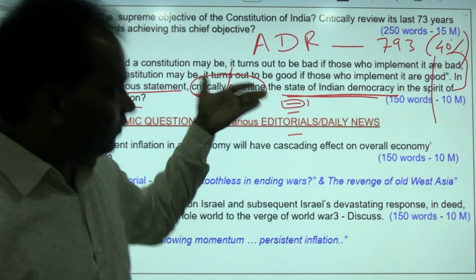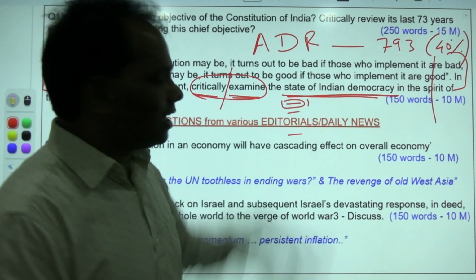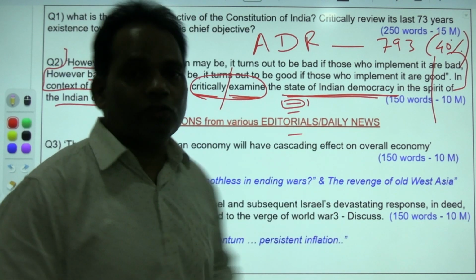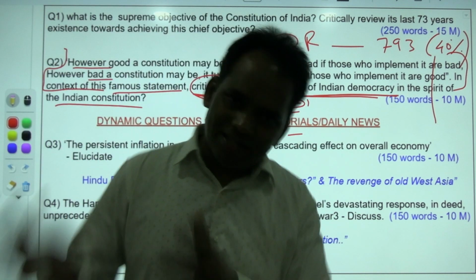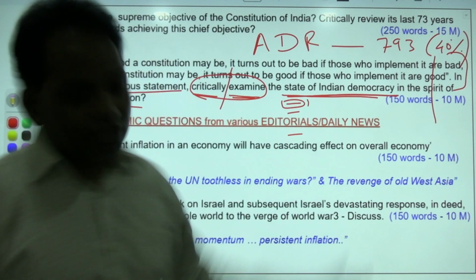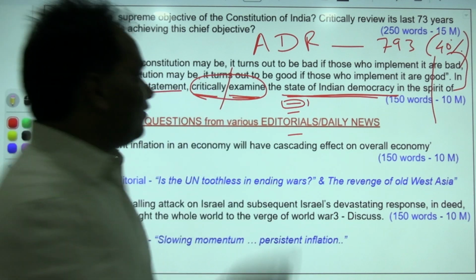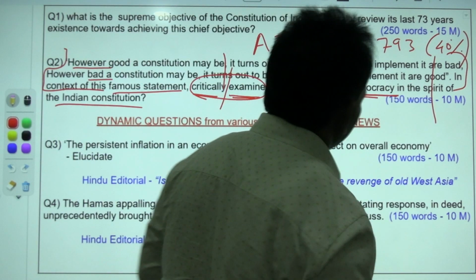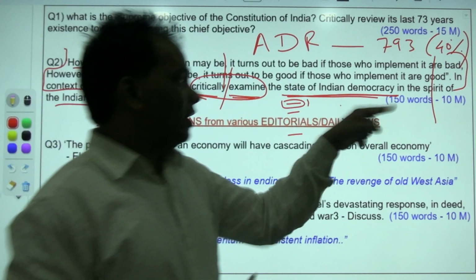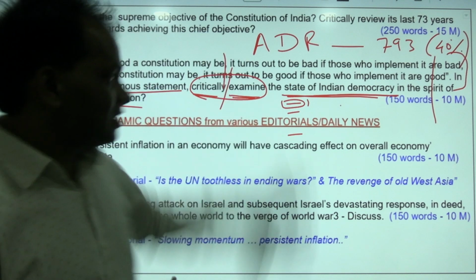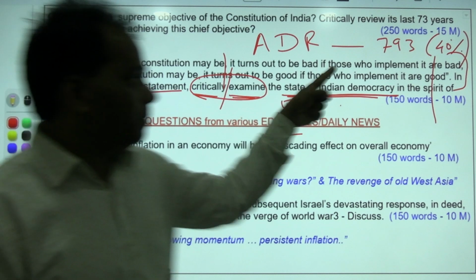For example, it came into effect in 1950. The socio-economic political situation of the country in 1950 was entirely different compared to 2023. However, the same constitution produced in 1950 is still relevant. Why? Because it is flexible. It is adaptable. So by taking advantage of this, we are not inactive. Still lacunas are there on the part of implementing authorities.